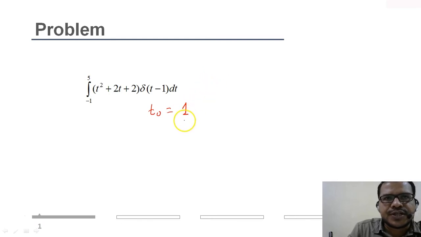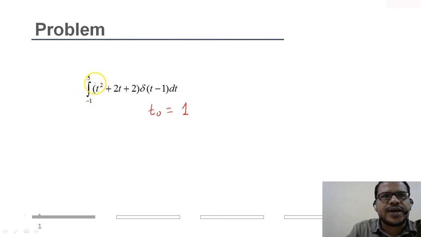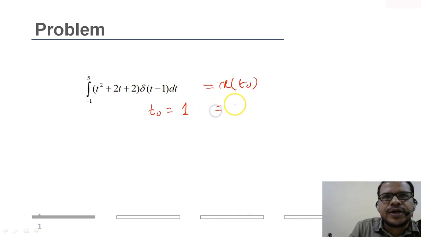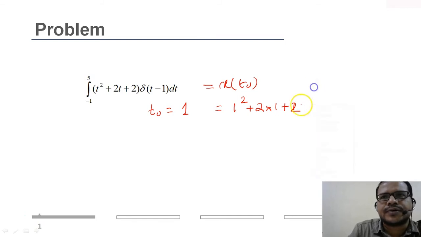First, let's check if t naught equal to 1 lies between minus 1 and 5. Yes, of course it does. Hence the value of the integral will be x of t naught, which is 1 square plus 2 into 1 plus 2, and the value is 5.